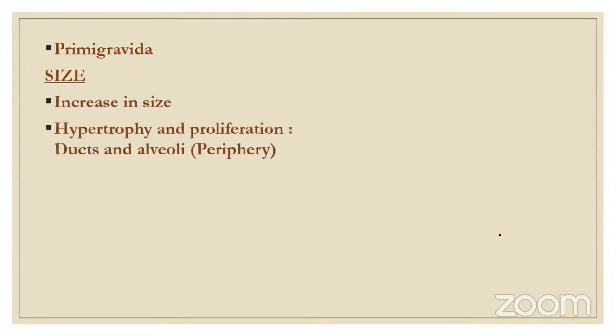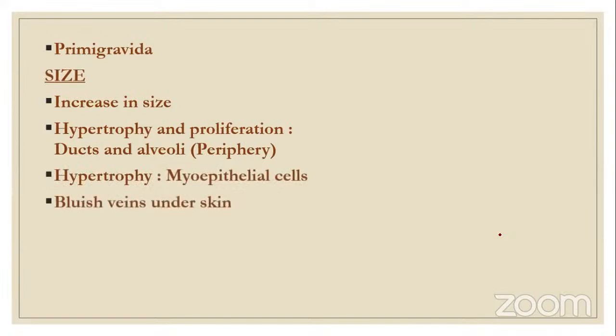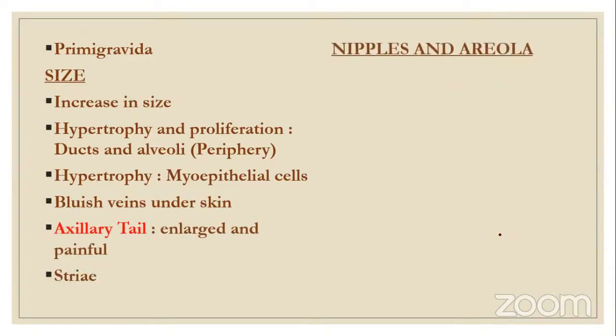There is an increase in size. Again, there is hypertrophy and proliferation of ducts and alveoli, hypertrophy of myoepithelial cells, and bluish veins under the skin are seen. There is also something called the axillary tail, which becomes enlarged and painful during pregnancy, and striae are seen in the breast.